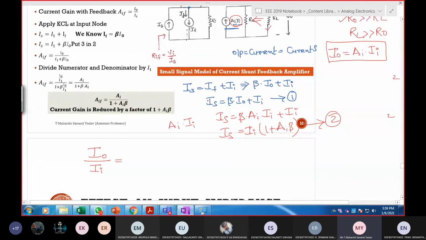And I output by I input. What should I do? I got I naught is nothing but AI times II. Here I want input current. So what should I do? So three expressions are there in front of you. Make use of this and tell me.